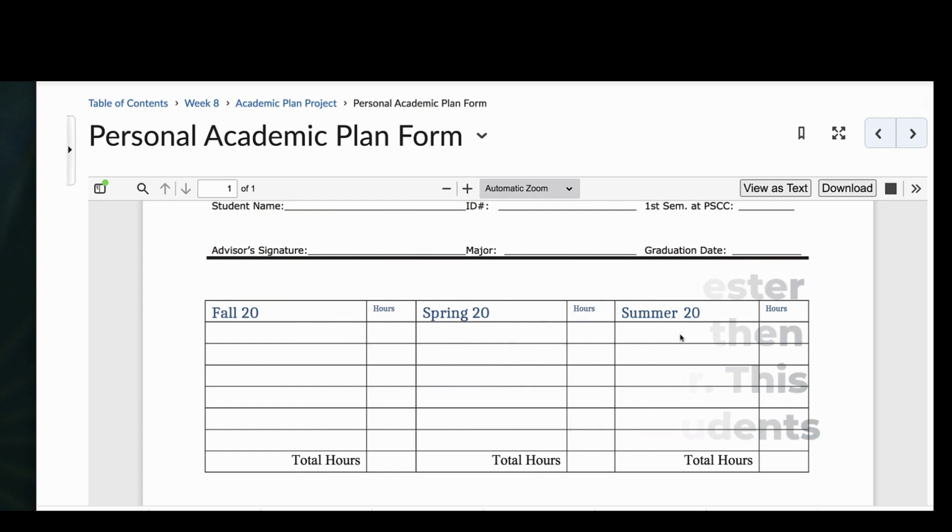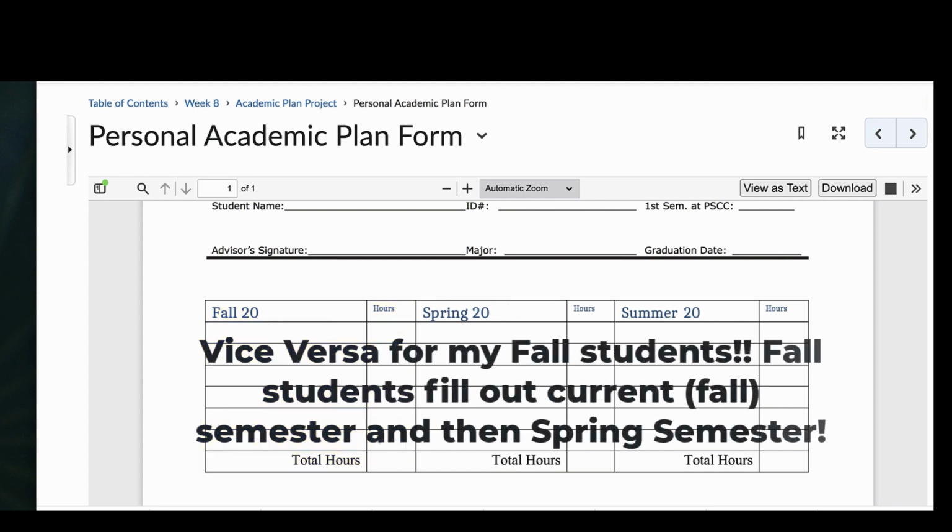Then the next semester is going to jump over here to fall. So do this one first in the middle, the spring one, and then do the fall. Now you can print this out and fill it in pencil. That's what I prefer to do, but you can also do it digitally, whatever is best for you.